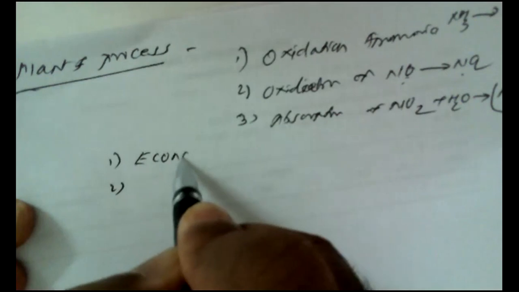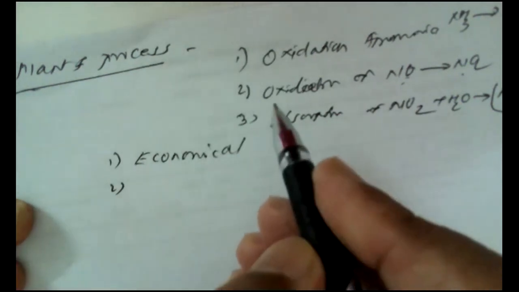Now, if we look at certain merits of this process, there are two merits. The first merit is that it is a very economical process. Why is it economical?